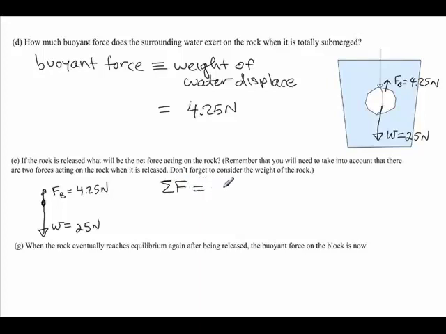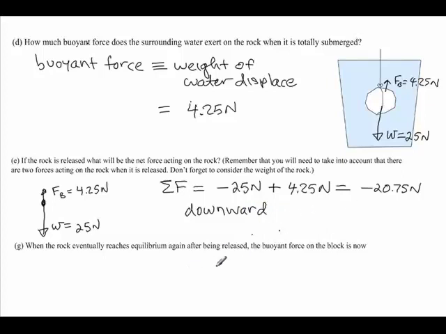And so we have a downward force of 25 newtons, so the negative sign is indicating that it's in the downward direction, and then we have an upward force of 4.25 newtons, which tells us that the net force when it is cut acting on the rock would be negative 20.75 newtons. So the net force is acting downward once the string is cut, which means that the rock is going to sink to the bottom.